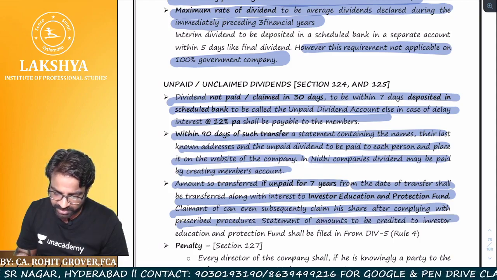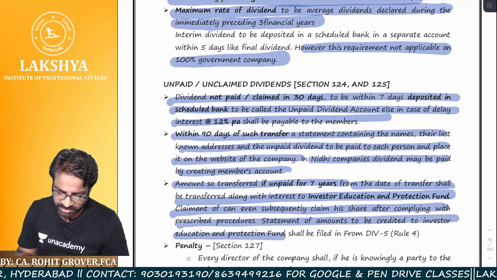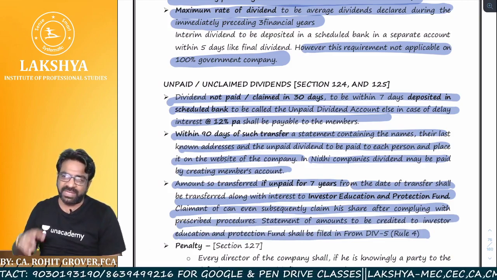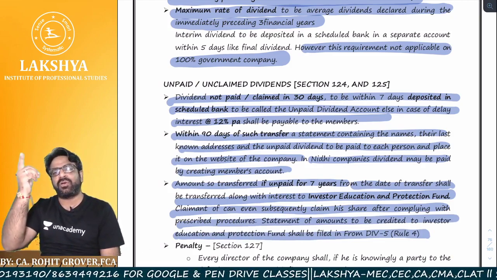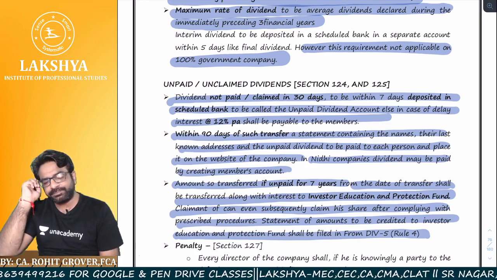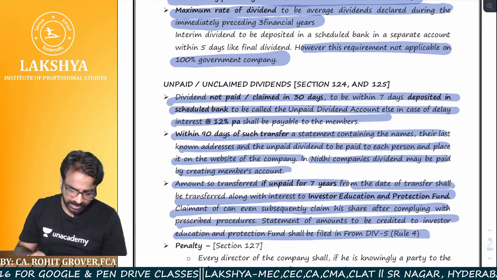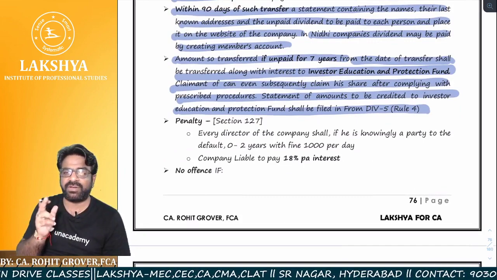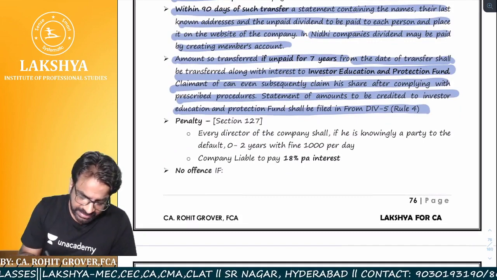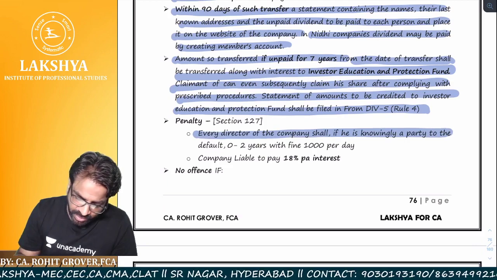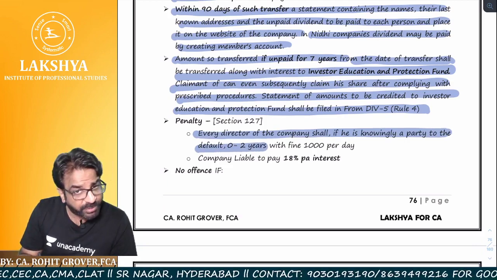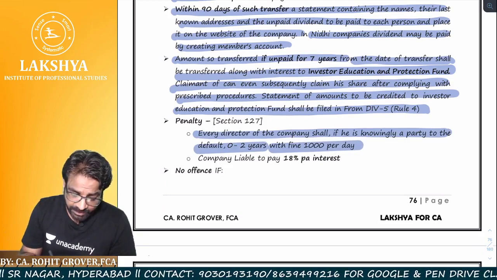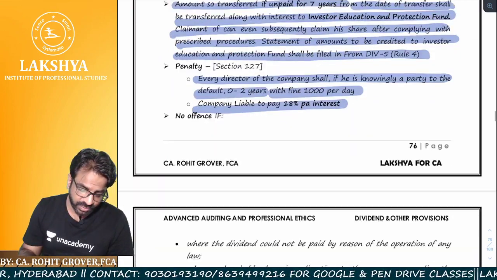The statement of the amount to be transferred to the Investors Education and Protection Fund shall be filed in form IEPF 5 under the dividend rules. I told you, IEPF 5 is the form which you have to file electronically with the IEPF authority, right? What is the penalty? Did I tell you that if the company fails to make the payment of the dividend within 30 days, every director of the company who is knowingly a party to the default is liable to up to 2 years imprisonment with a fine of 1000 rupees per day, and the company is liable to pay 18% interest.